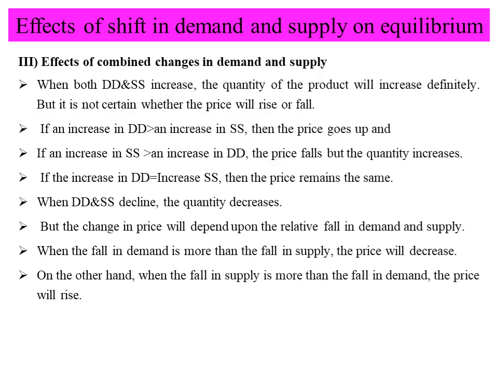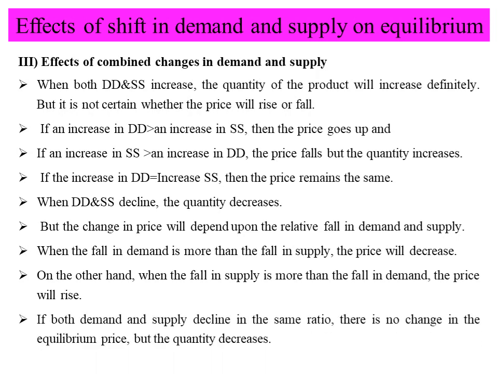On the other hand, when the fall in supply is more than the fall in demand, the price will rise, because this is also the law of supply: price increases, supply increases. If both demand and supply decline in the same ratio, there is no change in equilibrium price, but the quantity decreases.